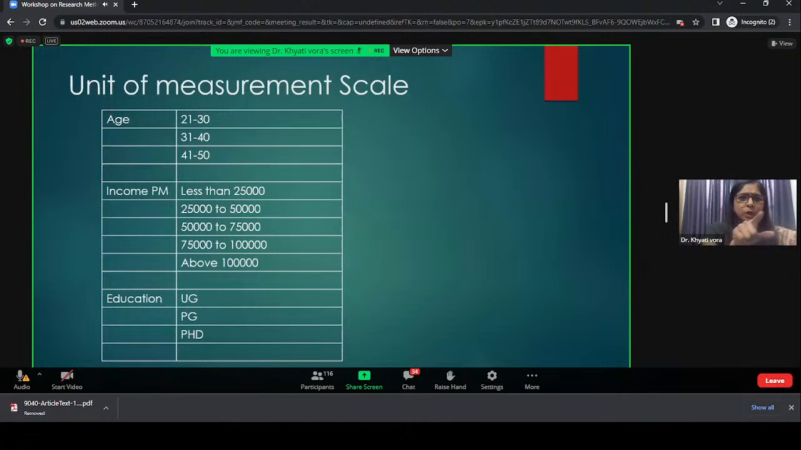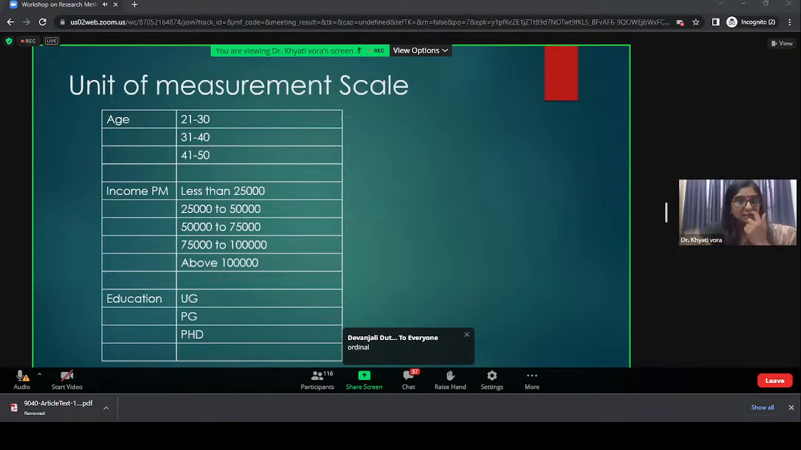Just now it came, ma'am had said interval, look, 21 to 30 is an interval, 31 to 40 is an interval. No. Interval data or a scale data is a data where we assign them the intervals, and that interval, this is not the interval. This is ordinal. There is an order. Somebody who falls in the category from 21 to 30 is younger than 31 to 40. So there is some sequence.